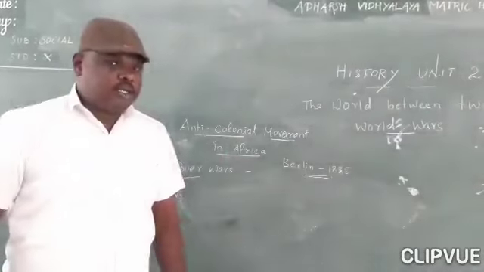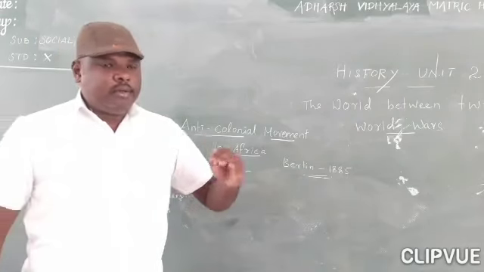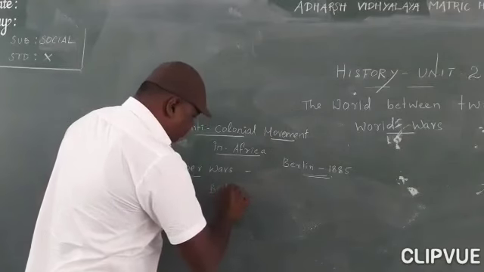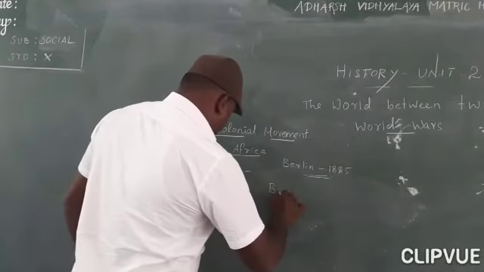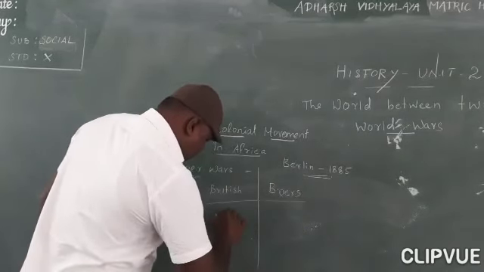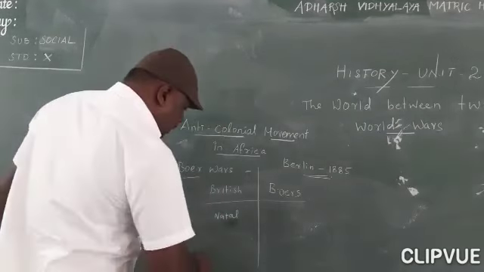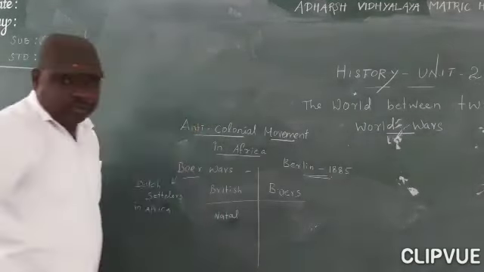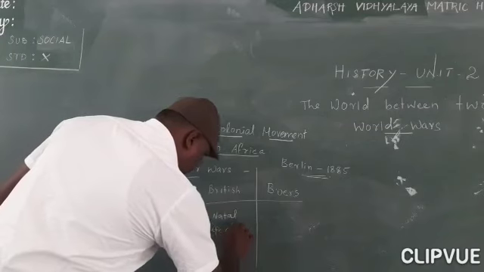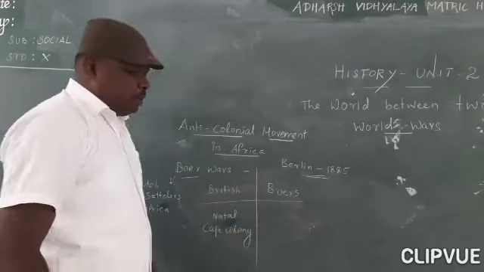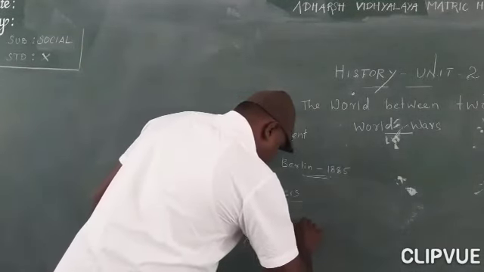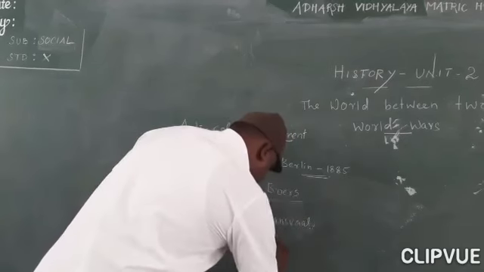After 1885 you can see British domination in two places, Natal and Cape Colony, and the Boers held Transvaal and the Free Orange State.